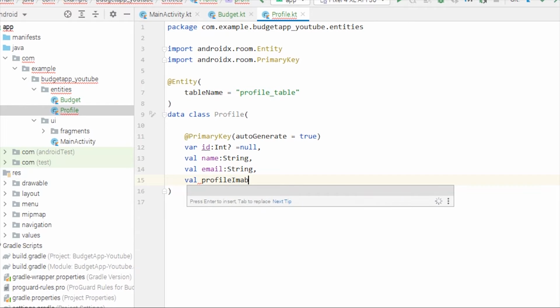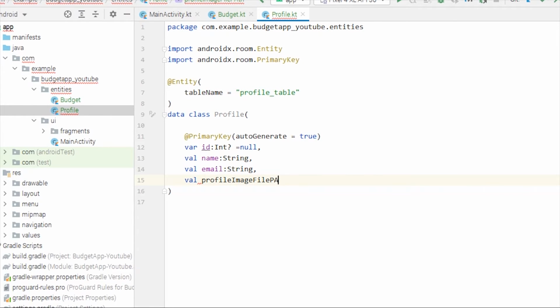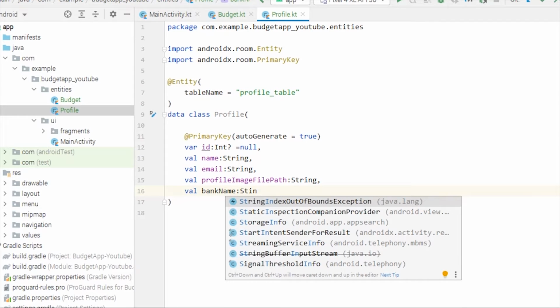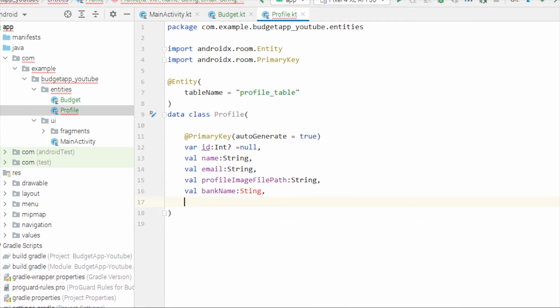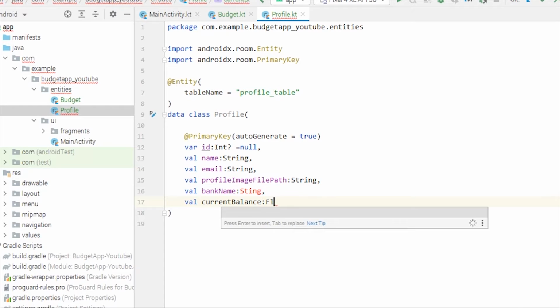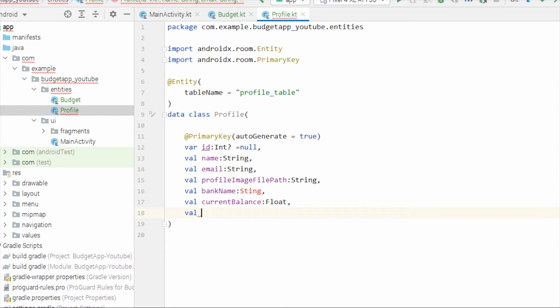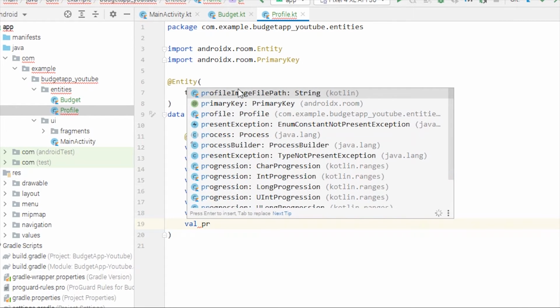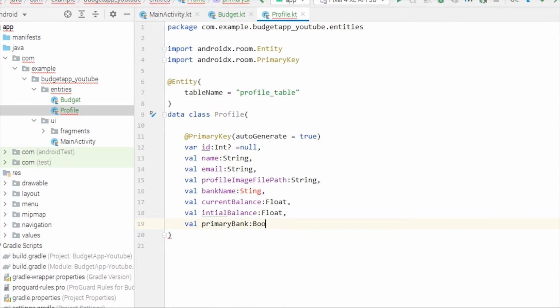So profile image file path of type String, and then we have bank name of type String, then we have current balance of type Float, then we have initial balance of type Float, and we have primary bank of type Boolean, and let me change it to String. So yeah, we are done with the profile entity as well.